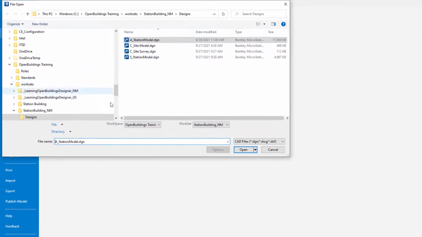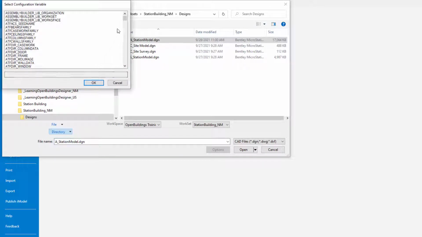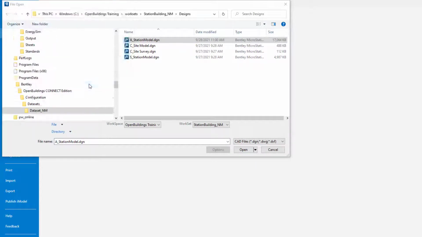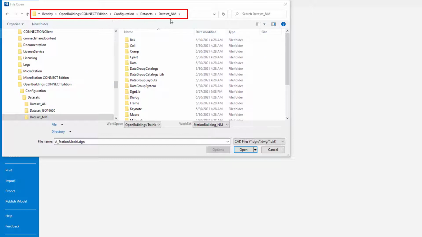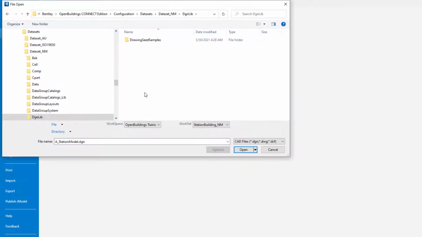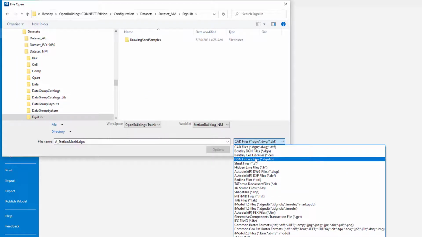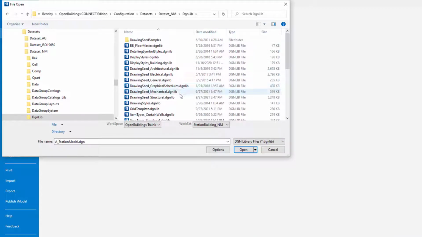Note that a quick way to navigate to that file location is to find the directory or folder using a config variable. Selecting the variable tfdir will open the delivered dataset, which is dataset NM in this case. Here I want to select the DgnLib folder. Now I may need to change the extension to see the DgnLibs. Now I can select the grid template.dgnlib.